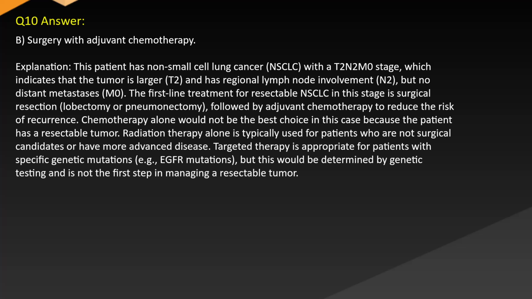Explanation. This patient has non-small cell lung cancer, NSCLC, with an advanced stage, which indicates that the tumor is larger and has regional lymph node involvement, but no distant metastasis. The first-line treatment for resectable NSCLC in this stage is surgical resection, lobectomy or pneumonectomy, followed by adjuvant chemotherapy to reduce the risk of recurrence.